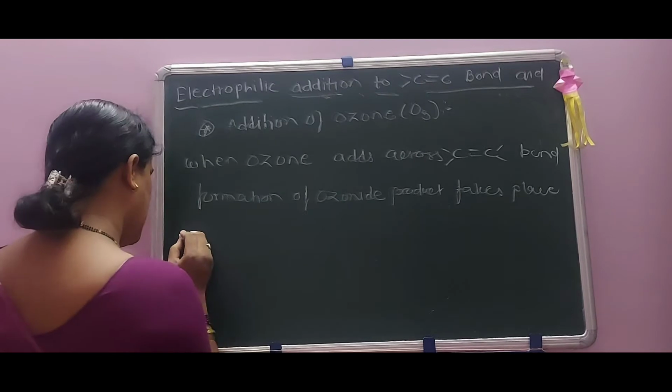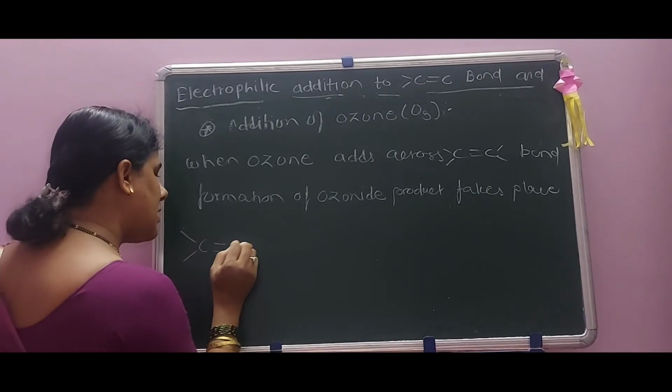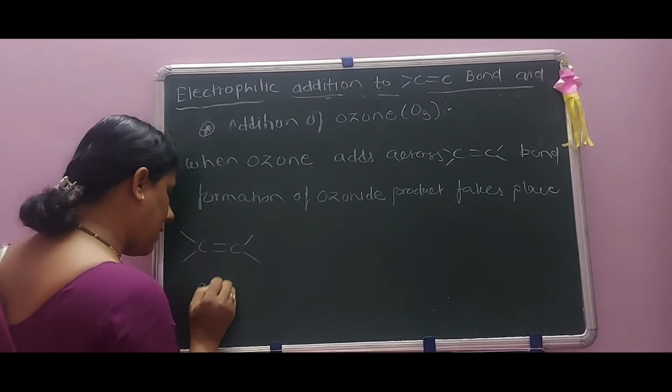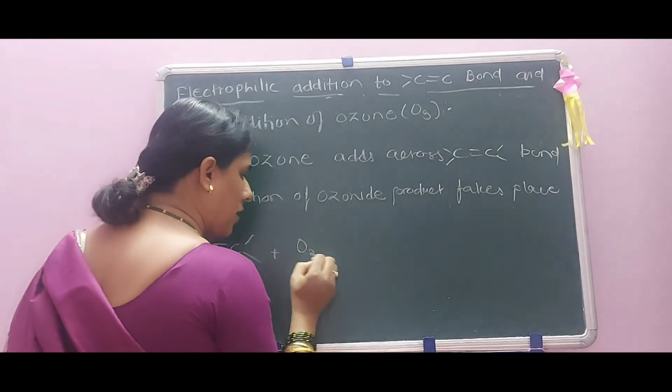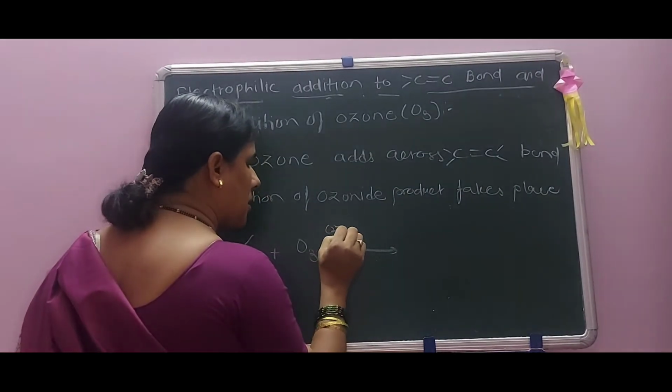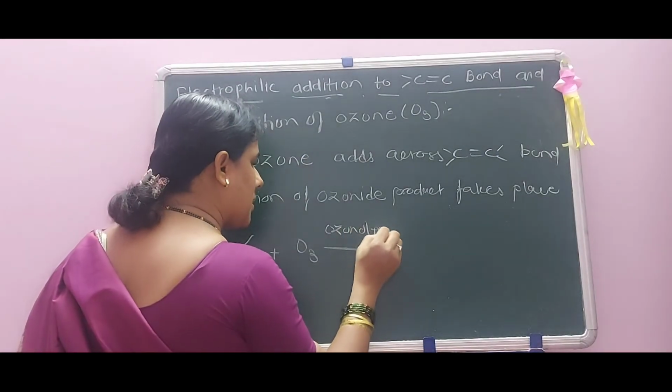See the reaction like this: C double bond C, this is an alkene, plus O3. The process is known as ozonolysis.